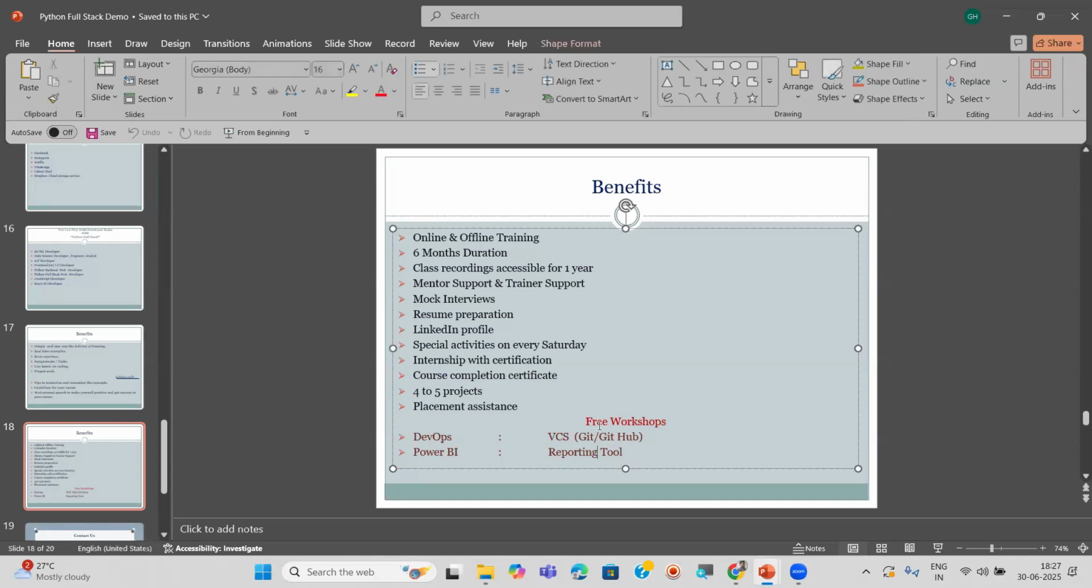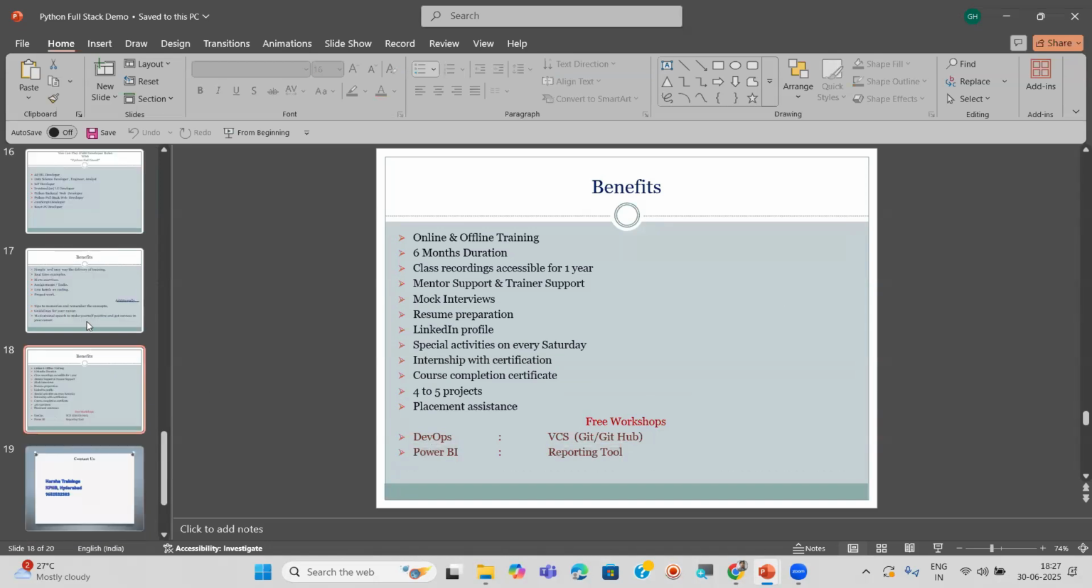And also here, we are going to conduct some free workshops for you, especially 2 workshops. DevOps: in that, one tool is there, version control systems. In that, Git and GitHub, we are going to train you for a 1 week session. It's free of cost. You don't need to pay any money for this. Same way, one more, Power BI. In that, one tool is there, a reporting tool. It is also a 1 week free workshop for you. These 2 workshops are free for you, and internship also free for you along with certification. So these are the benefits from my side and also the institution side.